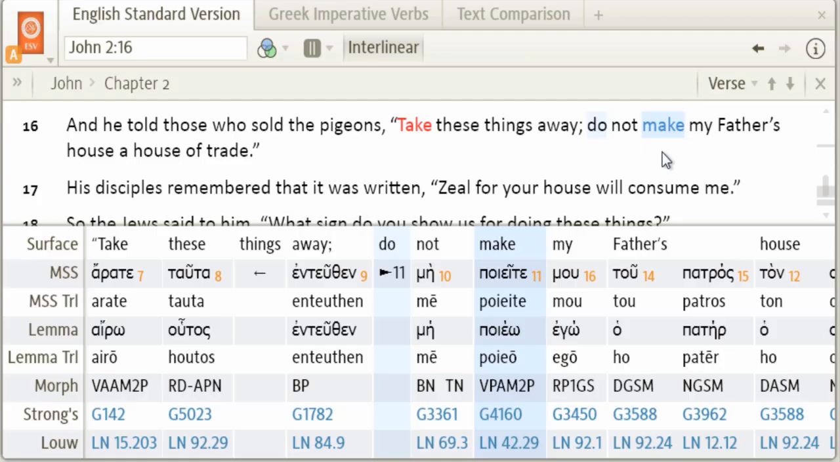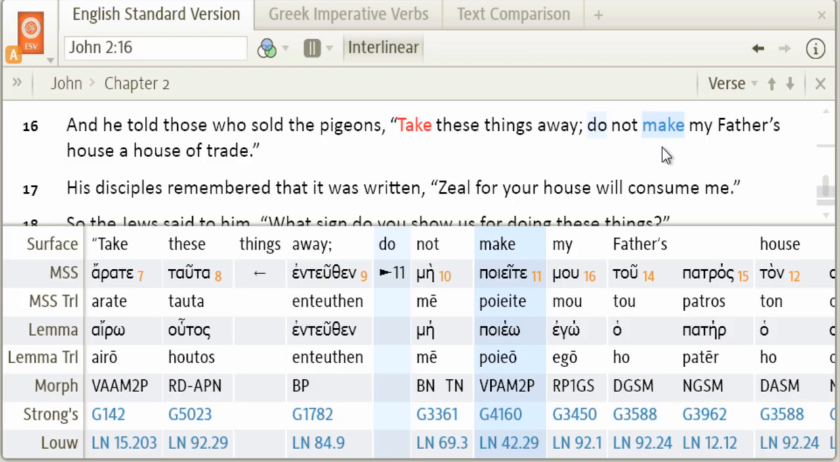An author or speaker may also use the imperative mood to forbid an action. Grammarians call this use the imperative of prohibition. Essentially, it's a negative command. It's indicated by the grammatical construction mē plus the imperative. This happens almost exclusively with the present tense. English Bible translations may have "do not" or "you must not." Let's take a look at some examples.